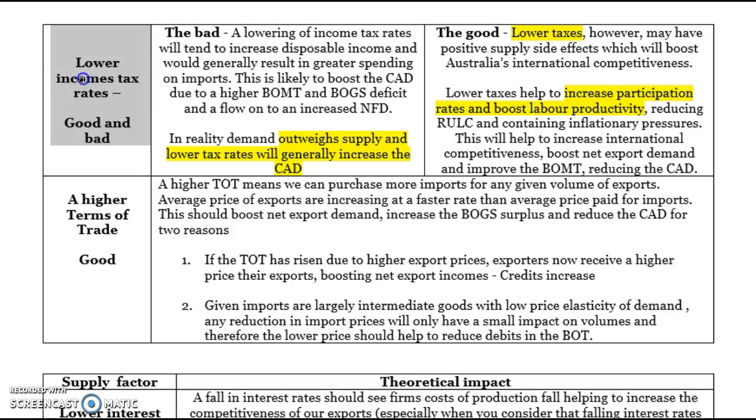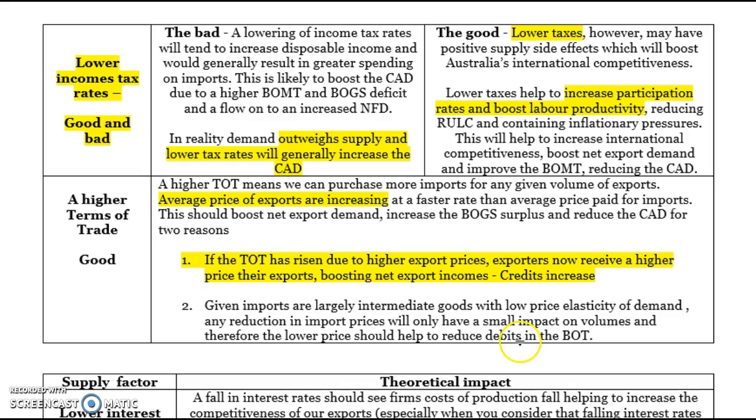A higher terms of trade means that we can purchase more imports for any given volume of exports, but more importantly, the average price of exports is increasing faster than the average price of imports. And because the demand for our exports is quite inelastic, it means that the total amount of value we're getting for our exports will be higher. There will be more credits in the balance of merchandise trade section of the CAD because the total value of exports will go up because of the inelastic nature of our exports.